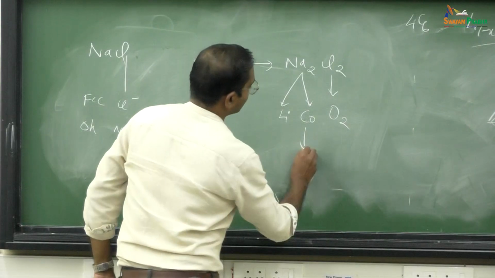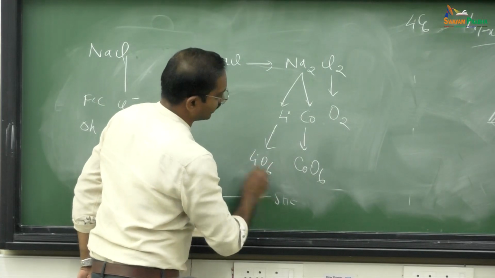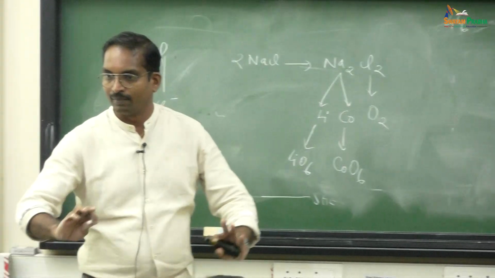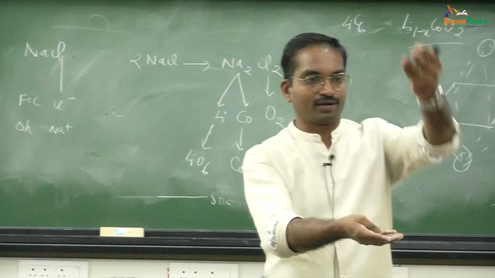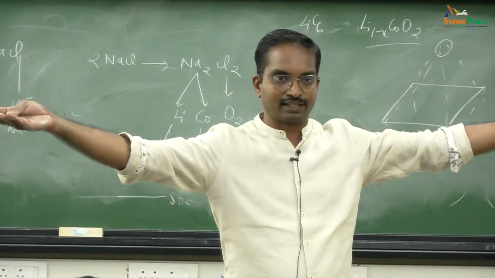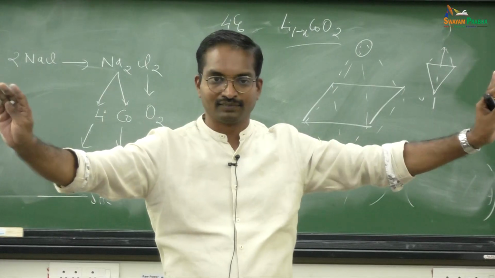What are the 2 types of octahedra? You have CoO6 octahedra or LiO6 octahedra. Material is done. You combine these octahedra one after other, you build the LiCoO2 structure. Very simple, na? That's all.